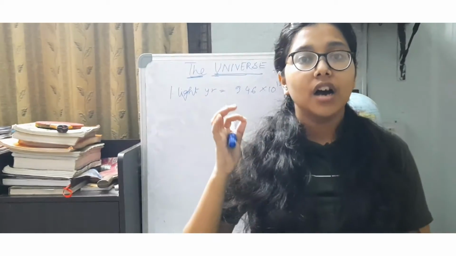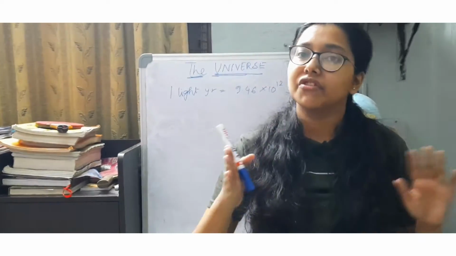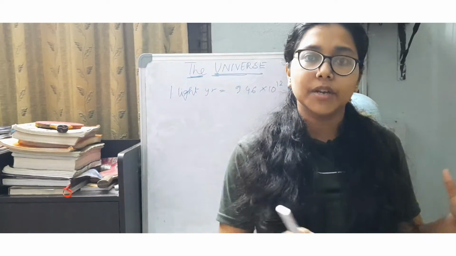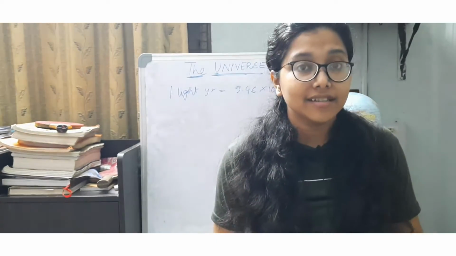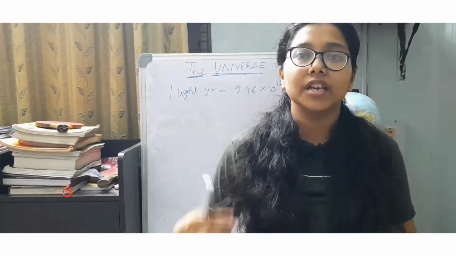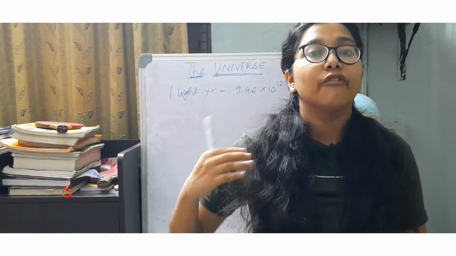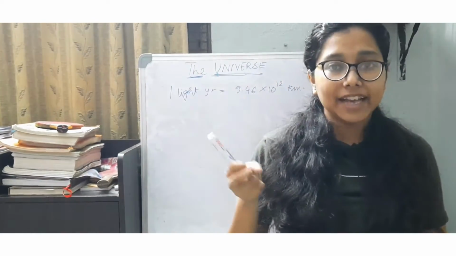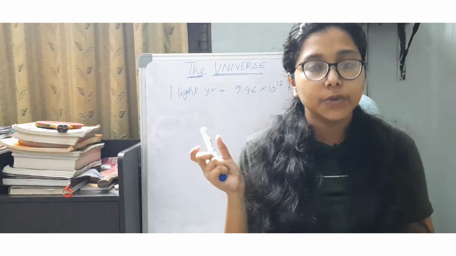A light year is used when you define the distance between two stars or two planets. When we talk about the distance of the earth from the sun, it is expressed in light years because it is a very big unit, and so expressing it in light years becomes a suitable way.